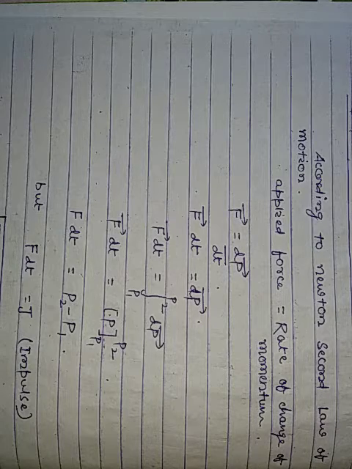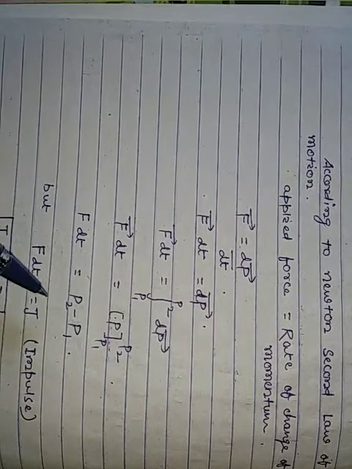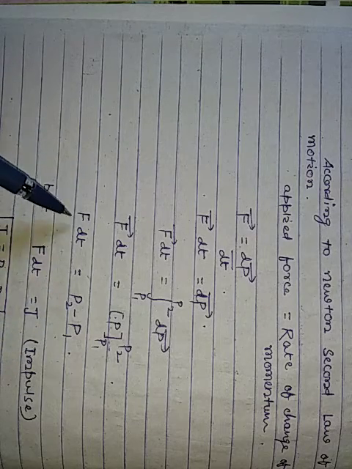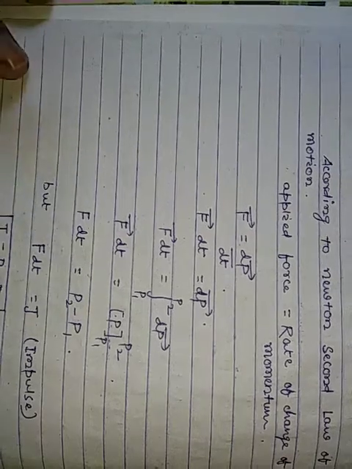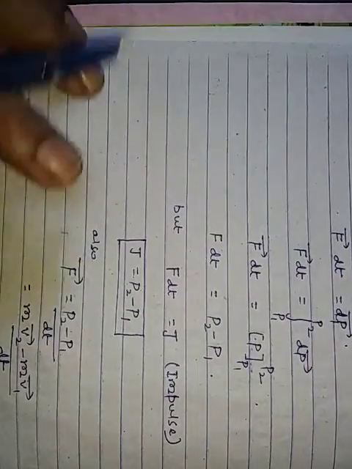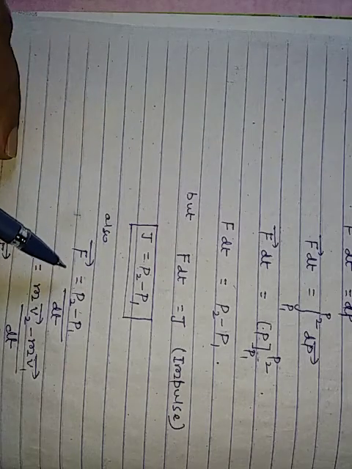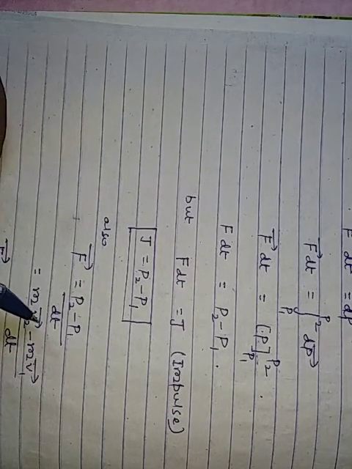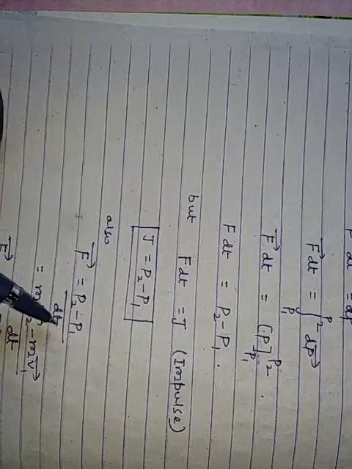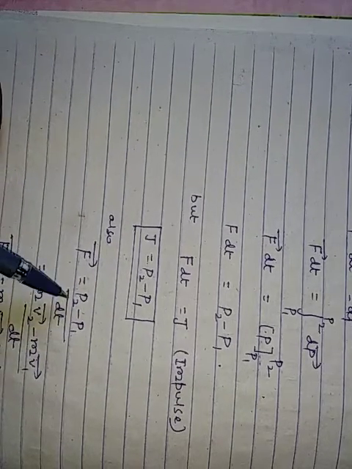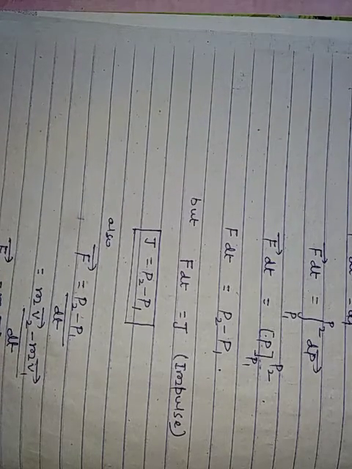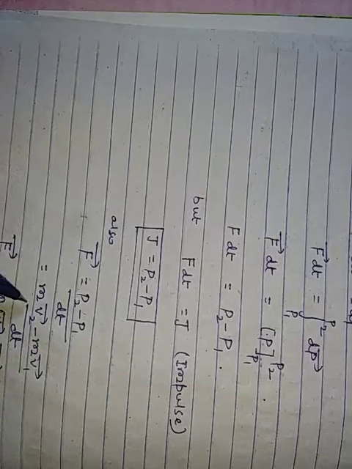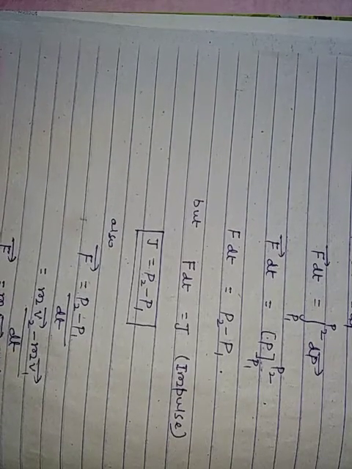That p2 minus p1 represents J, the impulse, or change in momentum. So F dt is equal to J, and J equals p2 minus p1. Also F equals (p2 minus p1) divided by dt, as p2 equals mv2 and p1 equals mv1. So F equals m(v2 minus v1) by dt, as m is common.